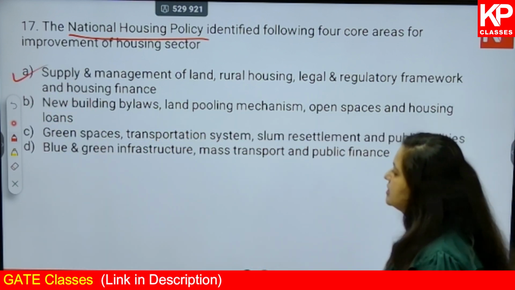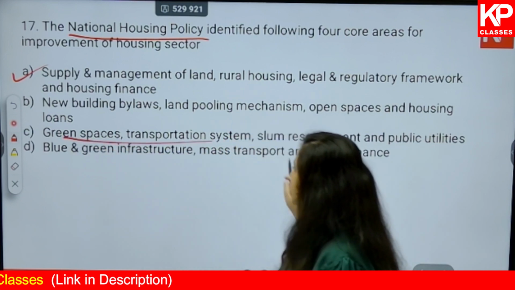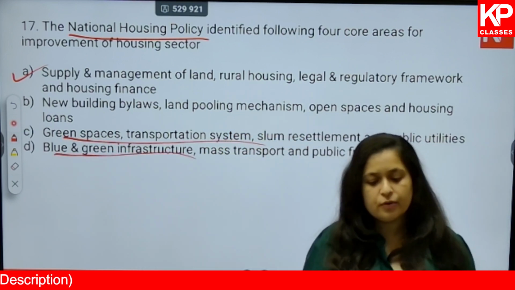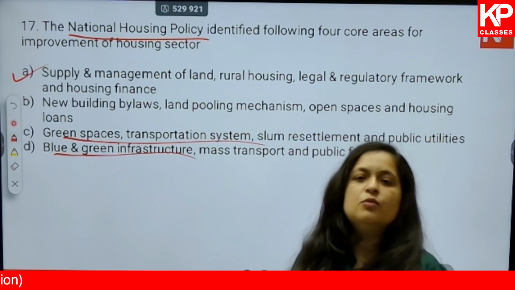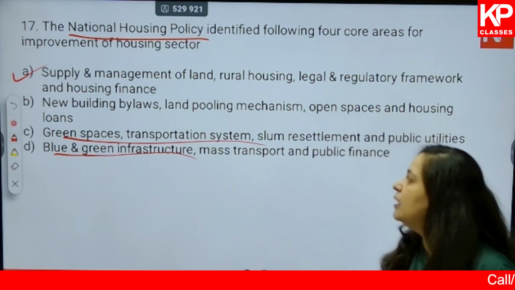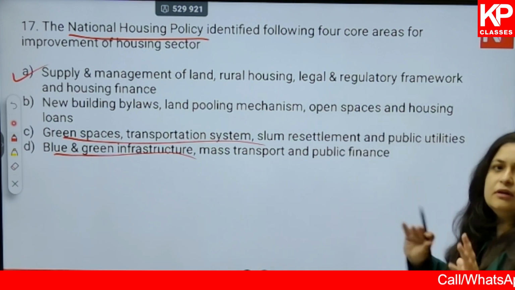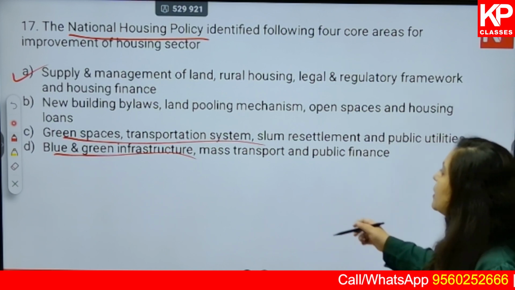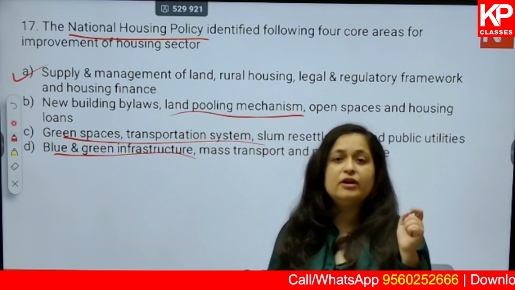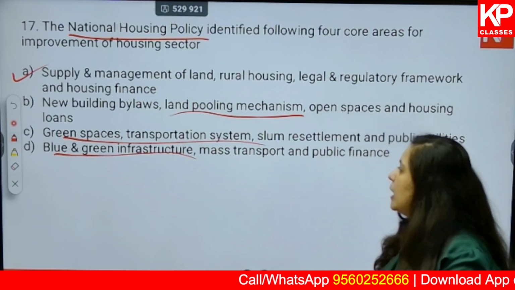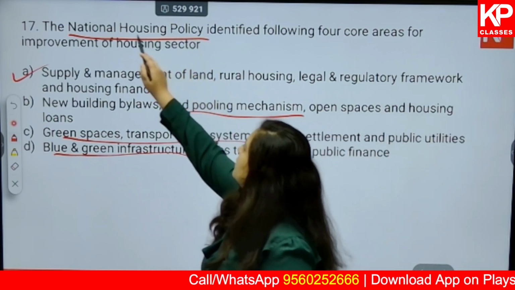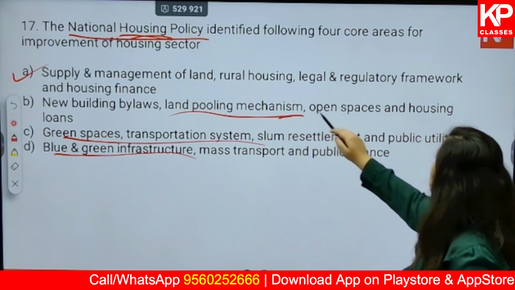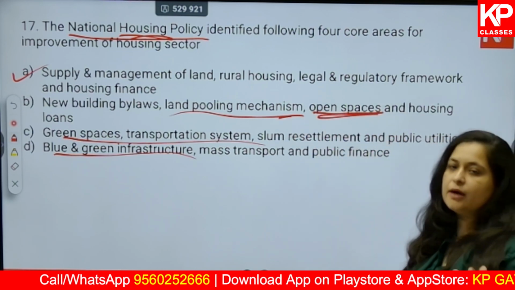NHP, first of all, doesn't talk about green spaces and transportation system. It does not talk about blue and green infrastructure. Blue and green infrastructure as a term was introduced much later, okay, that is not in the era of the urban housing policy. Next, building bylaws and land pooling mechanisms again were not a part of the national housing policy. One hint you can get is that it was talking about the housing sector, so land pooling mechanisms or open spaces cannot be a part of that.